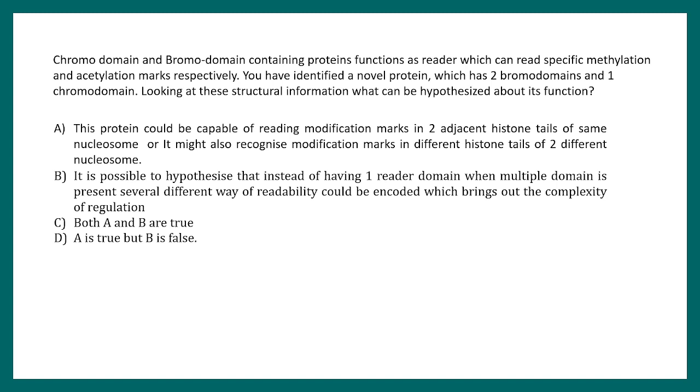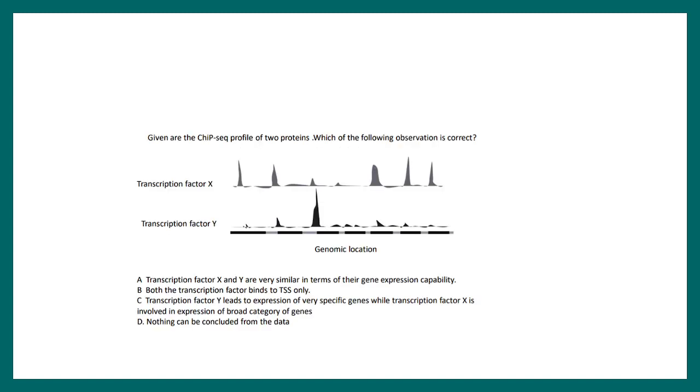So this particular question is pretty complicated, but again, see the type of question, the proforma. What is bromodomain and chromodomain you might not know, but they have provided the information, right? That bromodomain and chromodomain is specific, like a barcode scanner. It scans for methylation or acetylation. Now let's say if you have a combinatorial bromodomain and chromodomain, what could be the benefit? Like what could you think about the function of that protein based on the structural information, right? So you need to predict that, and that is basically the question. So try to answer this question in the comment.